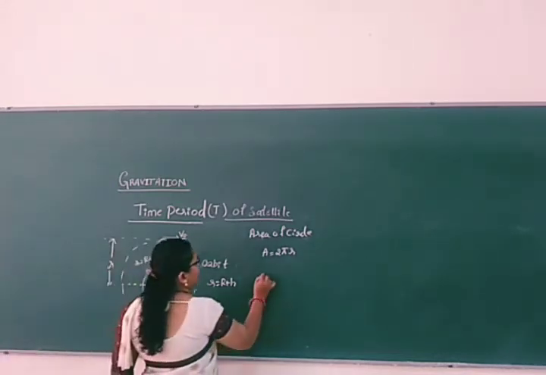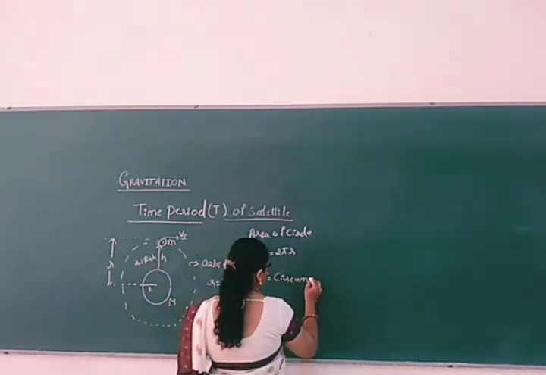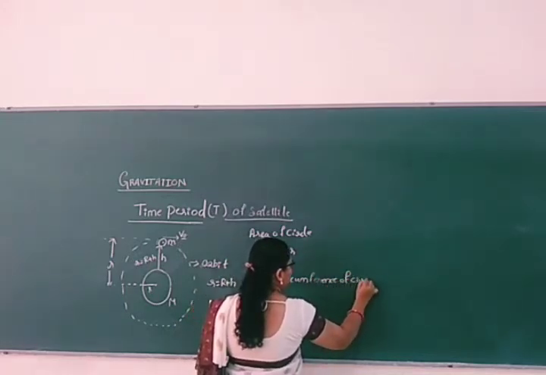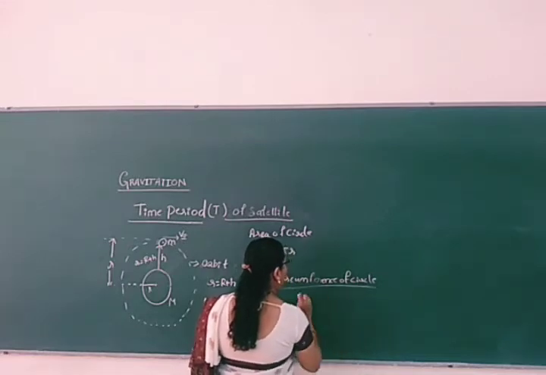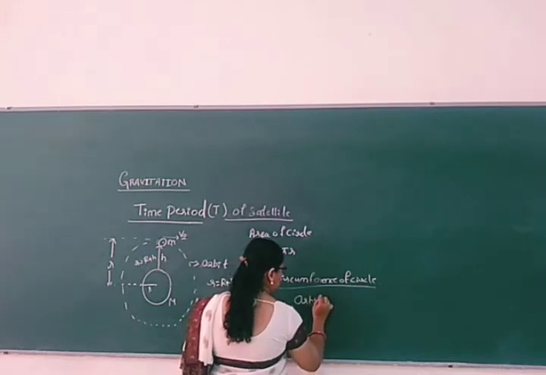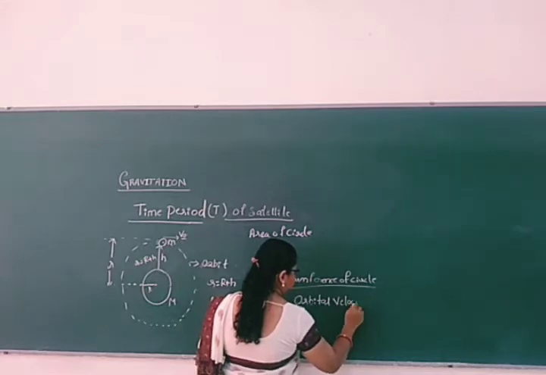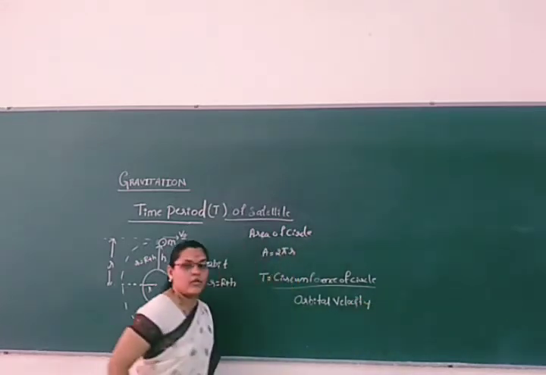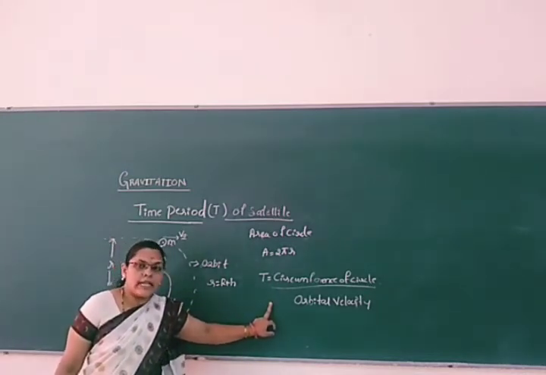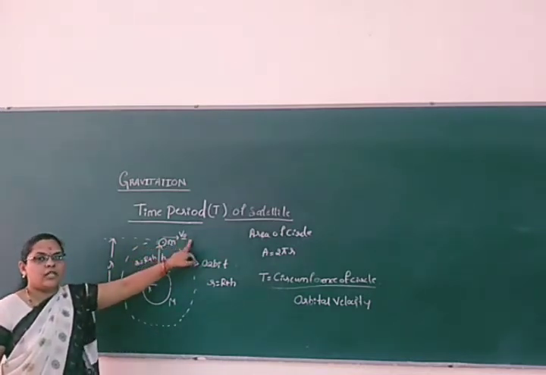We know that, because it is taking uniform circular motion, the circumference of the circle and the orbital velocity give the time period of the satellite when it takes one revolution around the earth with the orbital velocity.